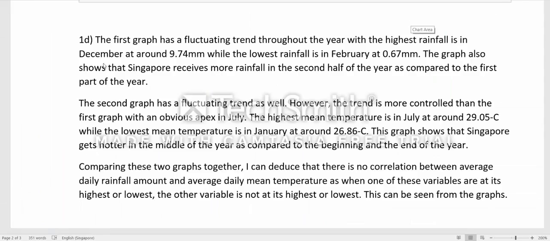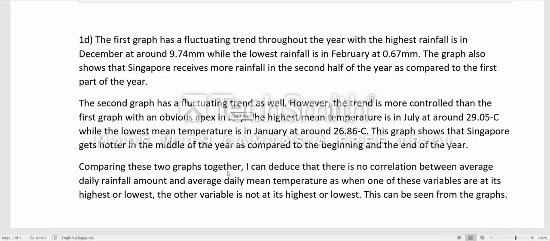For question 1 part D, where I was supposed to discuss my findings, first I described what I found in the first graph and what it translates into, which is Singapore received more rainfall in the second half of the year as compared to the first part of the year. And then for the second graph, I did the same thing as well, where I described the flow of the chart, the highest and the lowest, and what it means basically, which in this case is Singapore gets hotter in the middle of the year as compared to the beginning and the end of the year.